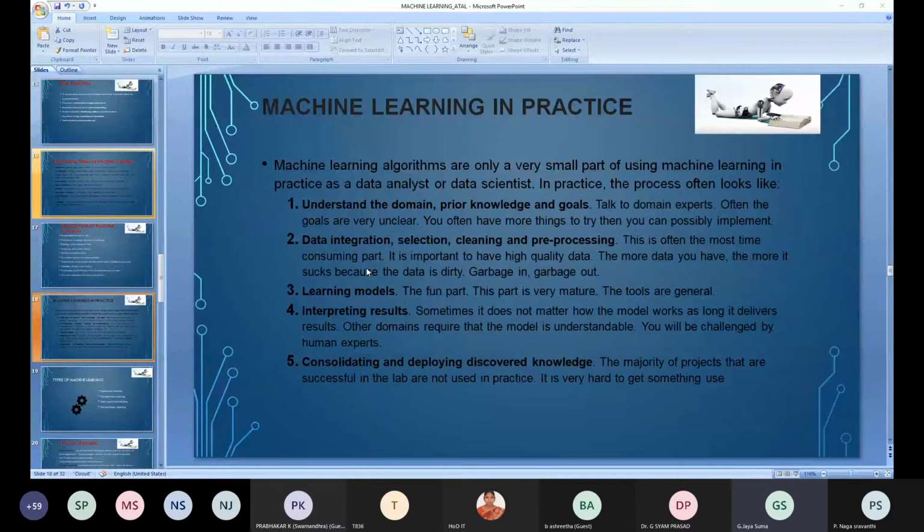The Apple laptop head office distributes to different countries, and we need to take the sales data from each country. There we use a technique called data integration.